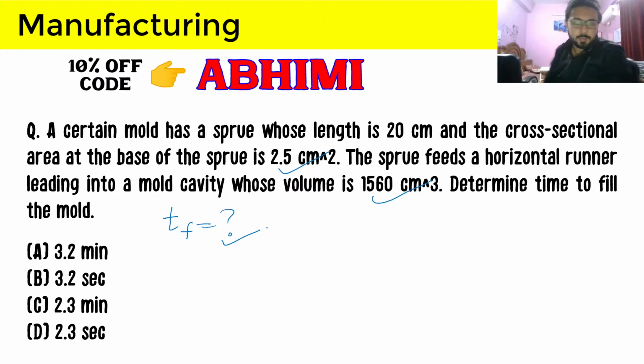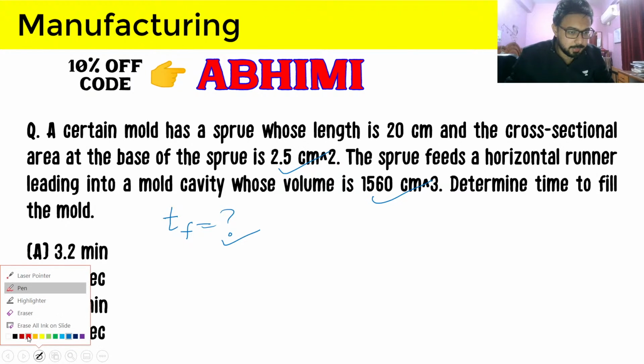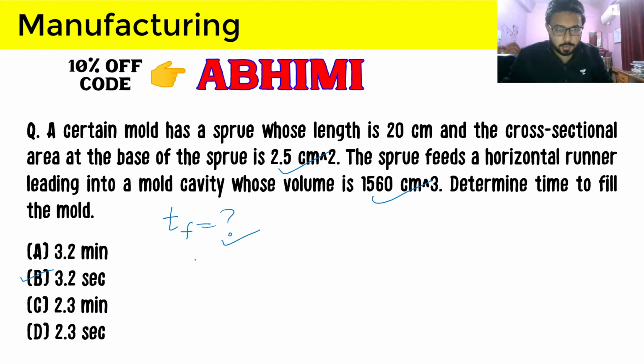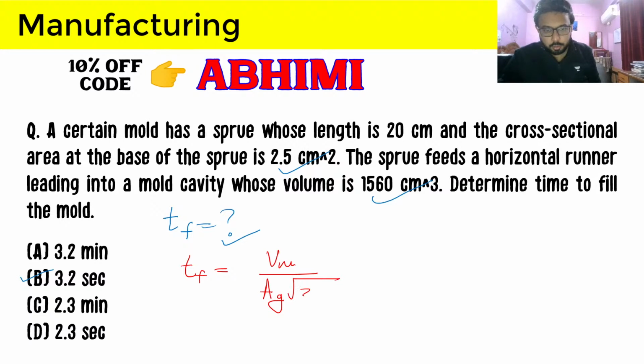So 3.2 seconds is the answer provided here by Banuranjan. Let's see if this answer is correct or not. So TF will be, for here we will use this formula, volume of the mold cavity divided by area of gate times under root 2g ht.